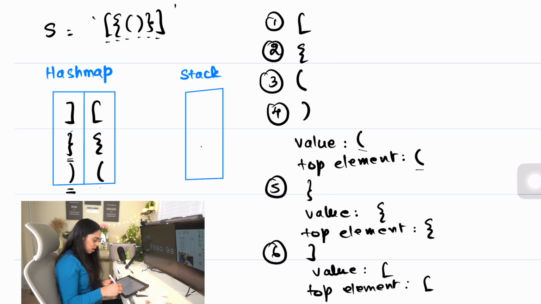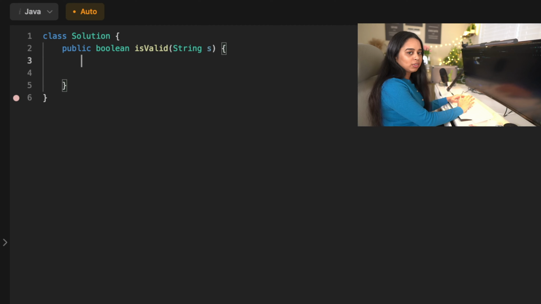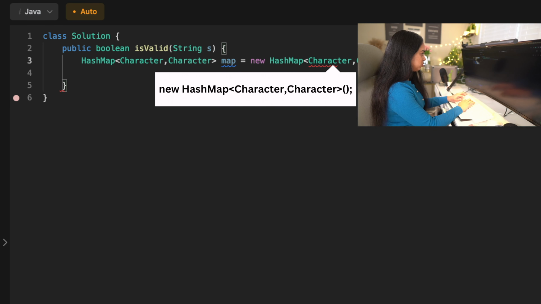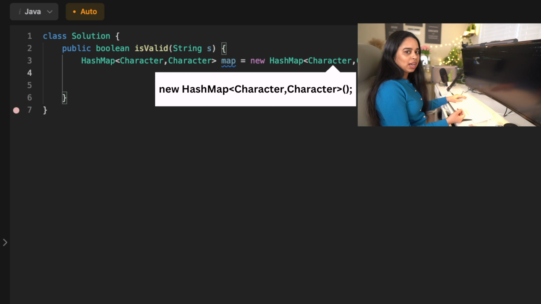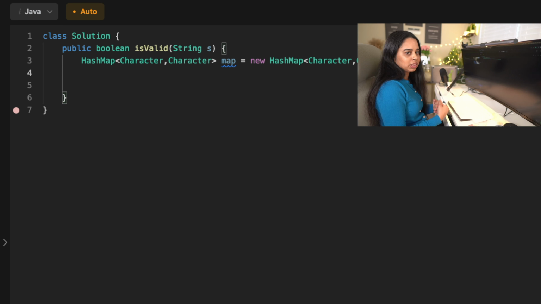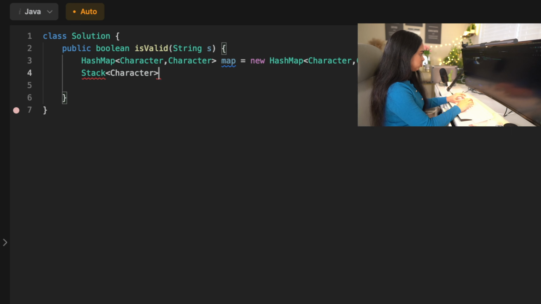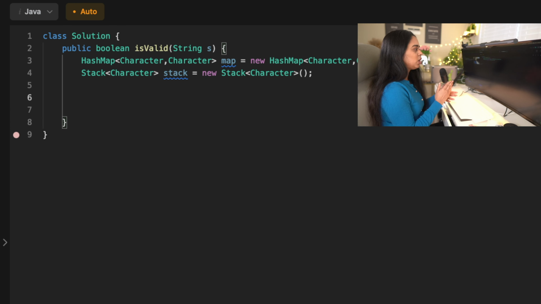They both match, and the stack is also empty, which means for every opening symbol there was a closing symbol, and we made sure that every opening symbol had a corresponding closing symbol of the same type. So this approach works. As mentioned, I'm going to have a hash map which will have a closing symbol and its corresponding opening symbol. And then I'm going to have a stack which will be having all the opening symbols that we encounter. So now let's put all the closing symbols and its corresponding opening symbols into the map.